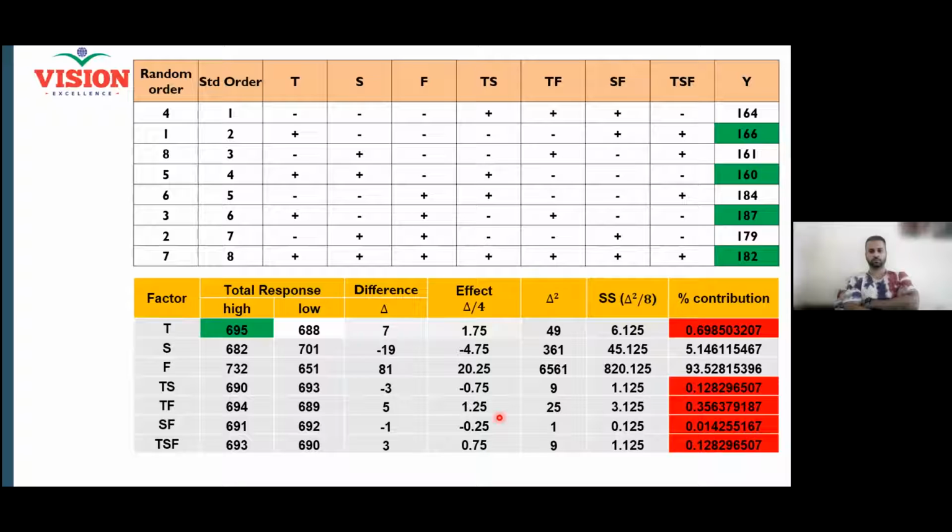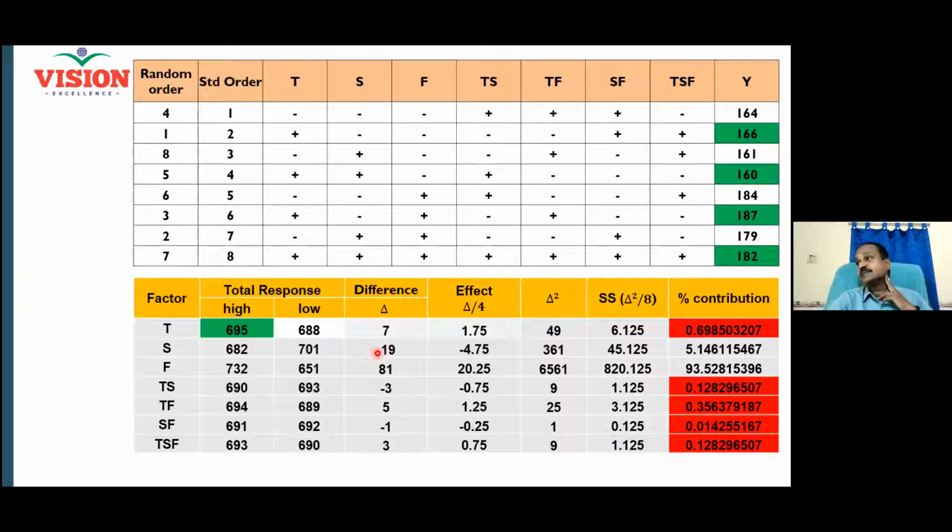Right. And now delta square. Delta square is understood. Yes, sir. And now the sum of squares for each factor is nothing but delta square divided by the total number of readings, 8. Delta is 1.75. Delta square is, sorry, delta is 7. So delta square is 49.